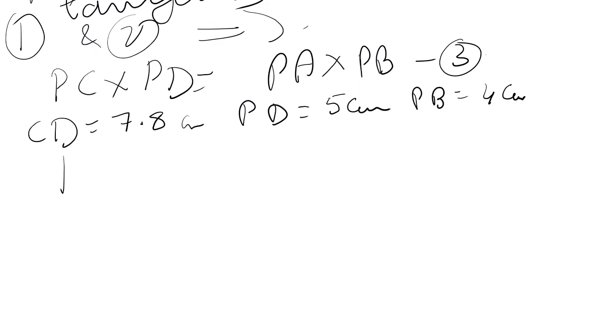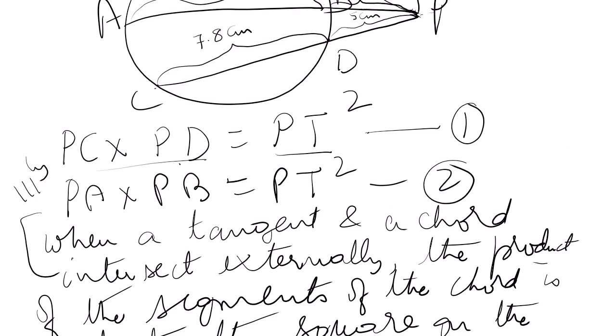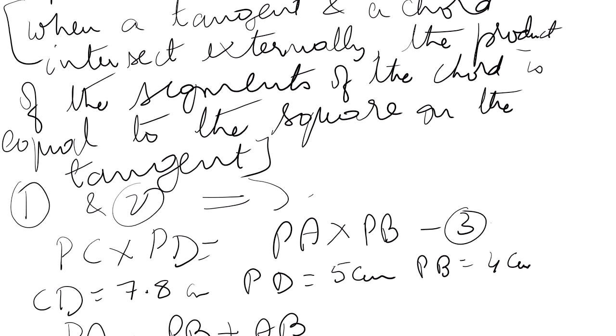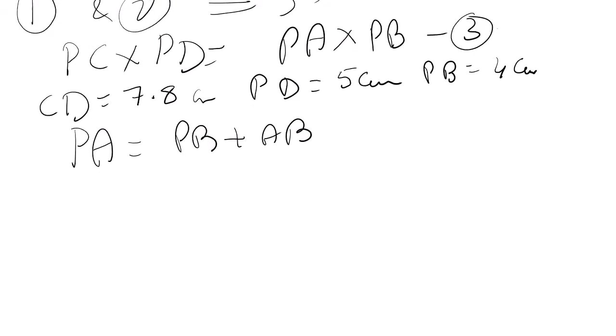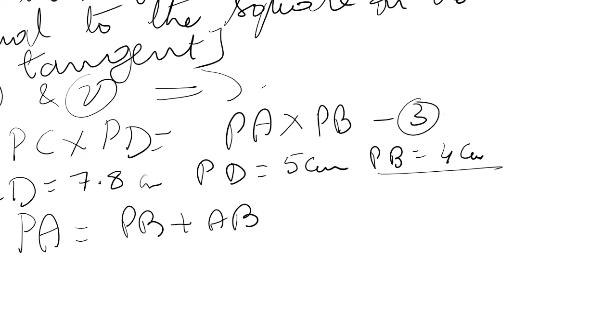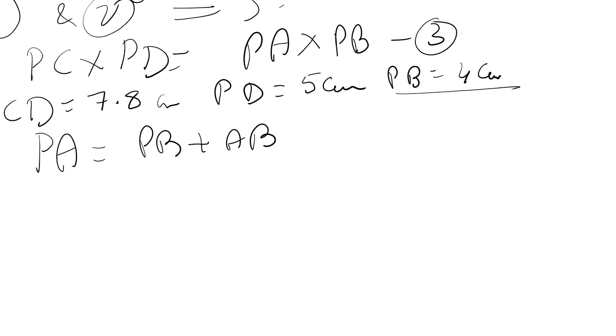So PA is equal to PB plus AB from the diagram. You understood now? I showed you. PA is equal to PB plus AB. Now, in this, we know PB is 4 centimeter. It is given. So this is equal to 4 plus AB.